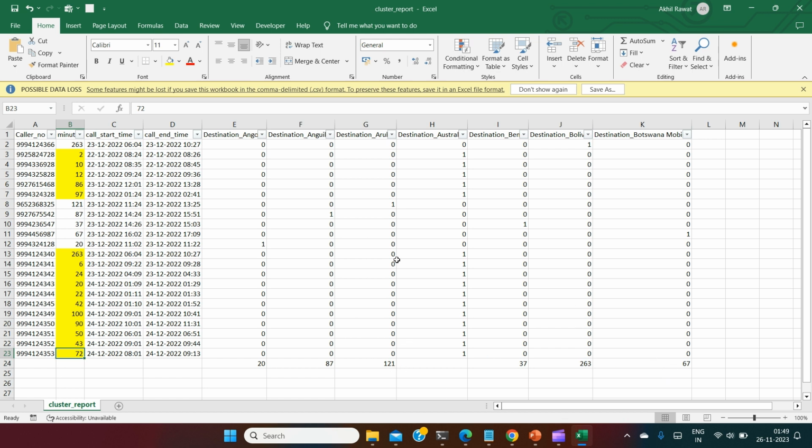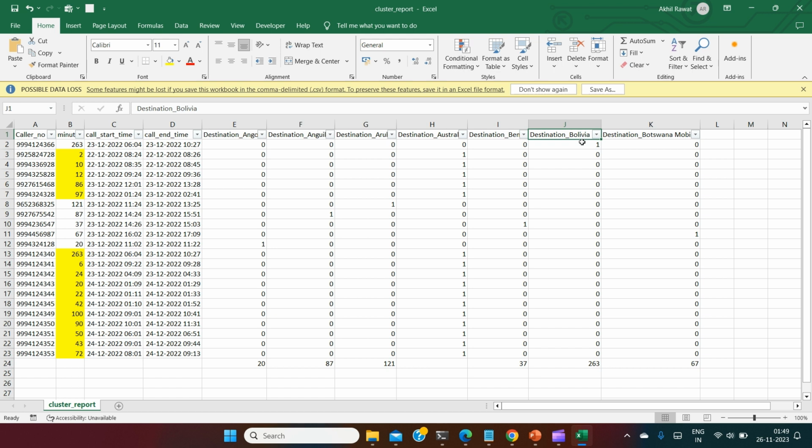So for a single call, the system doesn't find any call related to this duration and time frame, so it has been related to this 72-minute call of Australia. That's why it is placed under this cluster. Now a single call for Bolivia, 263 minutes, you can see here, and these yellow calls are Australian calls. The single call of 263 minutes resembles the same duration of 263 minutes for an Australian call. So that's why they have this similarity, placed under one cluster.